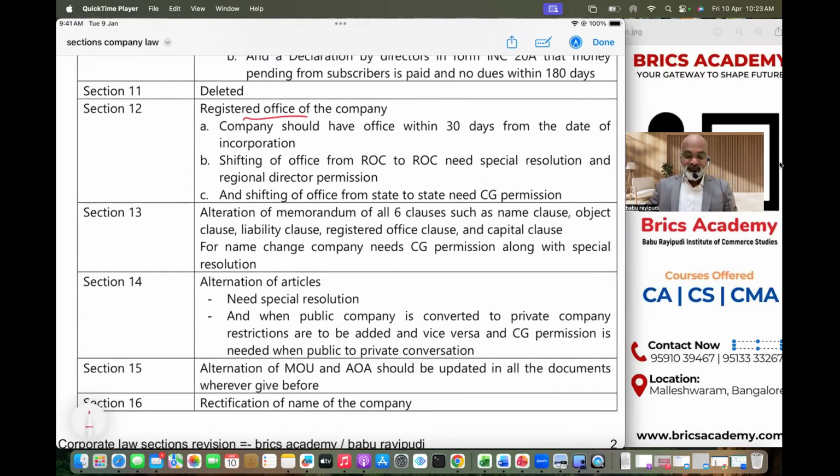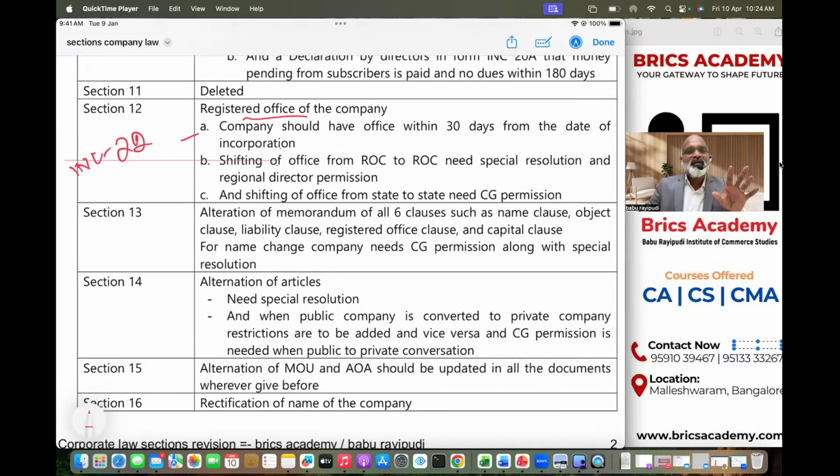What is the proof that you have a registered office within 30 days? You have to file INC 22. INC 22 is filed by the company with ROC stating that the office is ready for all correspondence and communication.